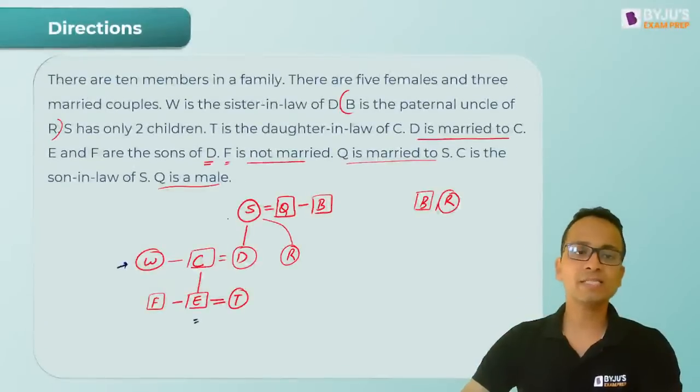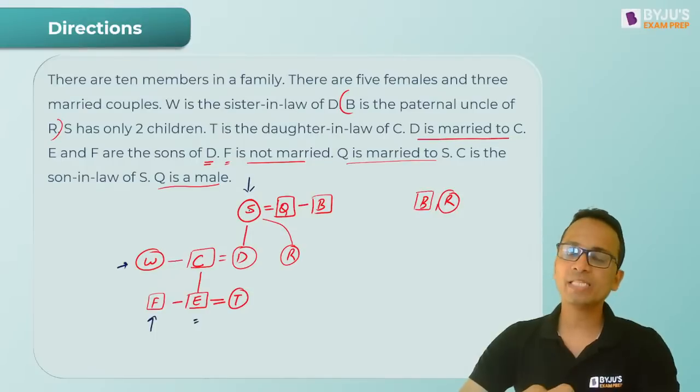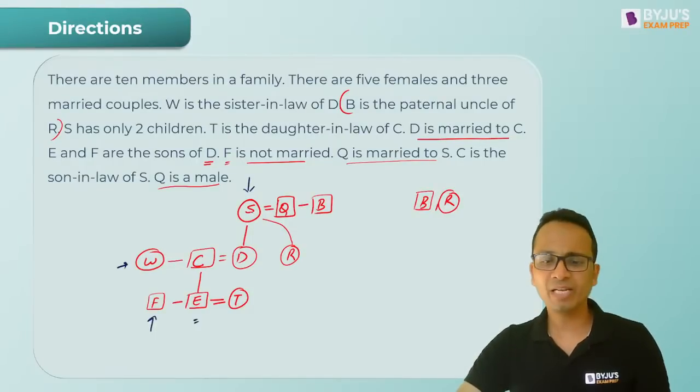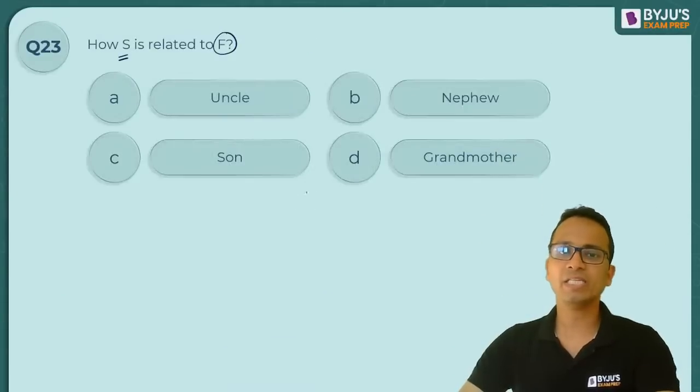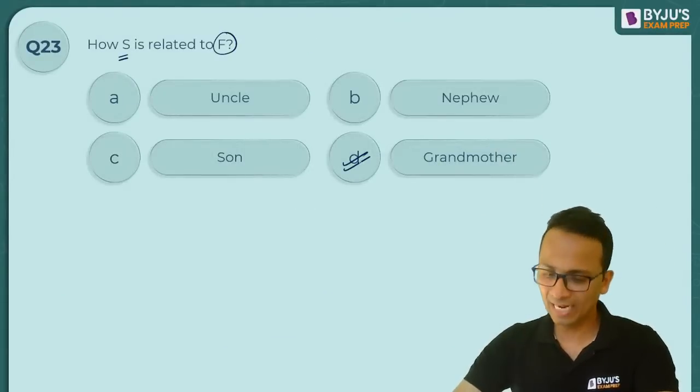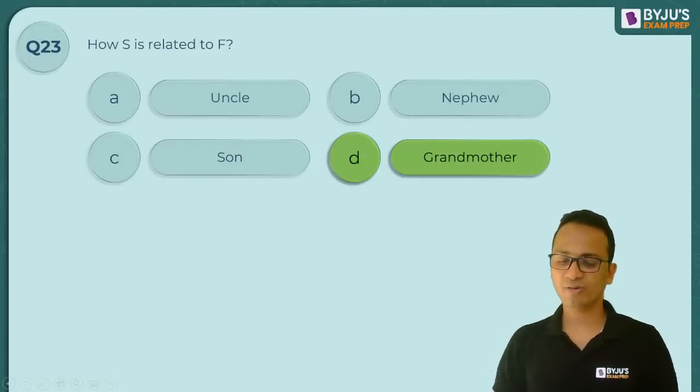So S is at the top of the ladder and F is at the bottom. There is a gap of 2 generations. So S has to be a grandparent. S का gender female है. So answer will be grandmother. So question number 23 का answer क्या हो जाएगा? Grandmother. That is option D. And this is the correct answer.